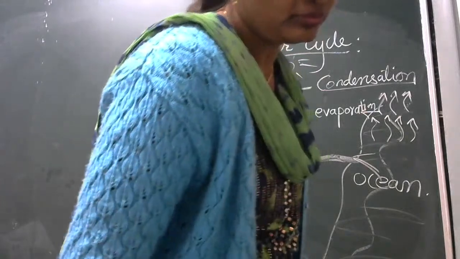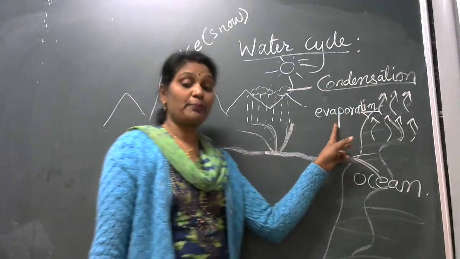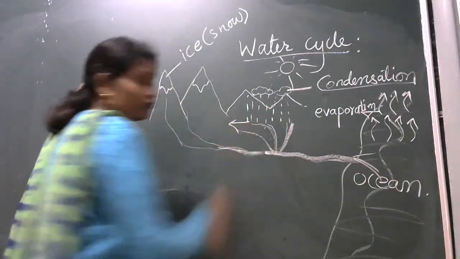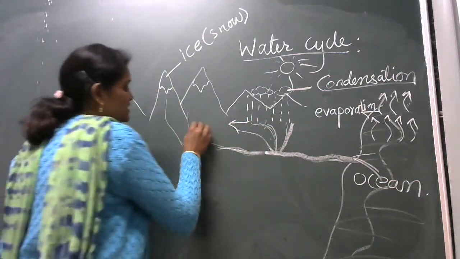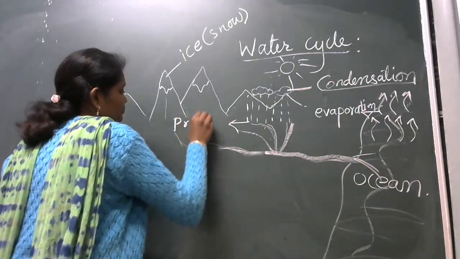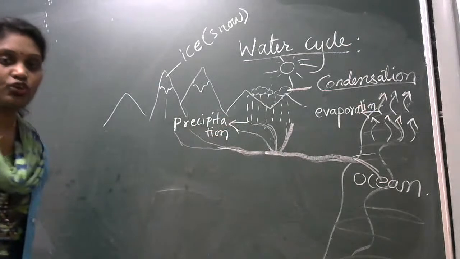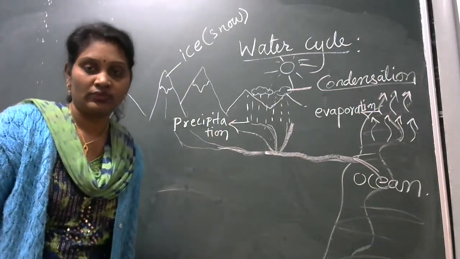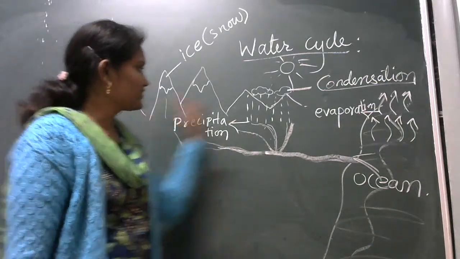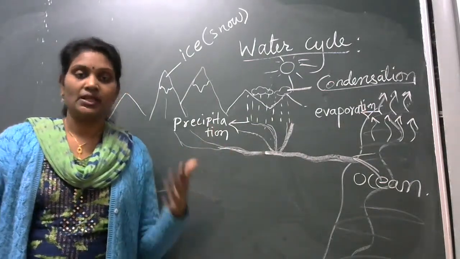Okay. So this was all about, you can see here, condensation takes place, evaporation takes place, और ये जो बारिश आती है उसे कहते हैं, this one water, falling of water is called as precipitation. Okay, understood? Clear? So all these process takes place under the name, under the water cycle.